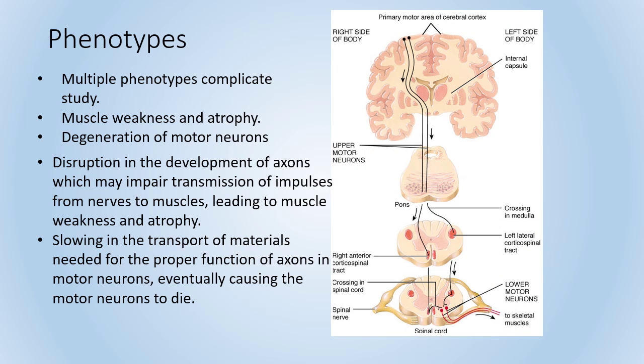This is due to disruption of the development of axons, which impairs transmission of impulses from the nerves to the muscles, leading to muscle weakness and atrophy. This slowing of transport of materials needed for the proper function of axons and motor neurons eventually causes the motor neurons to die.